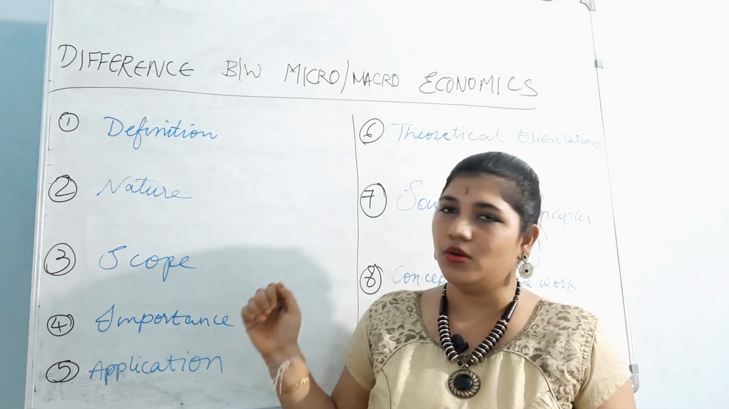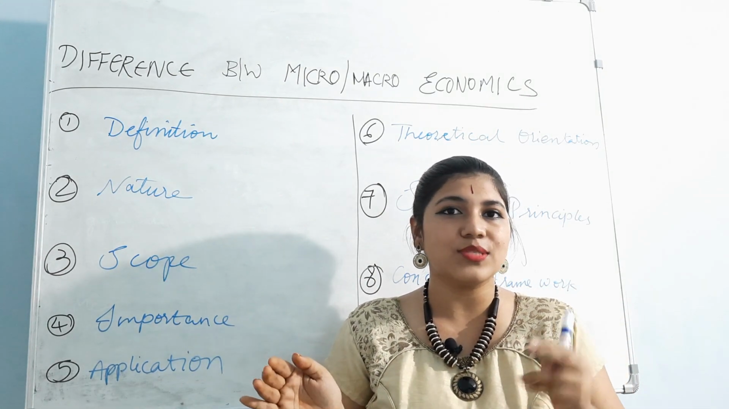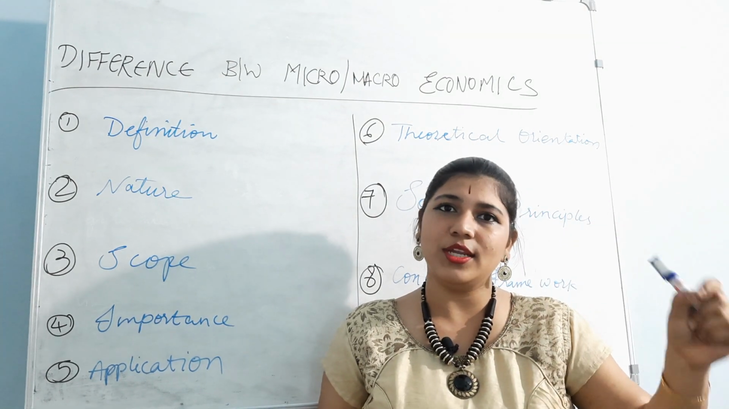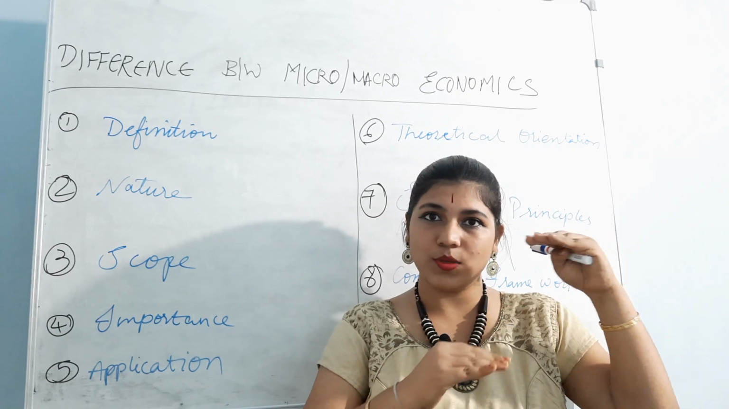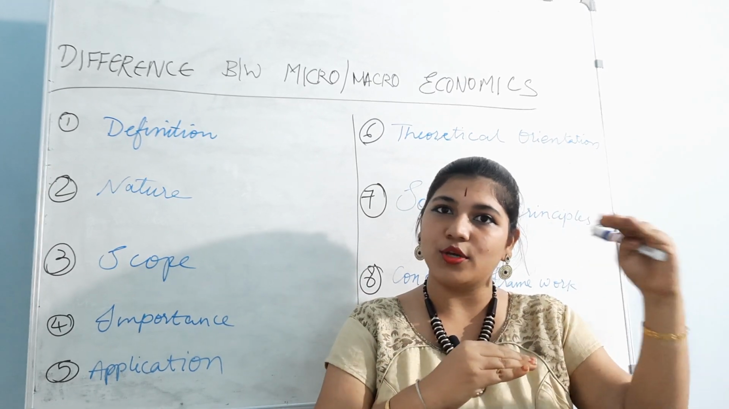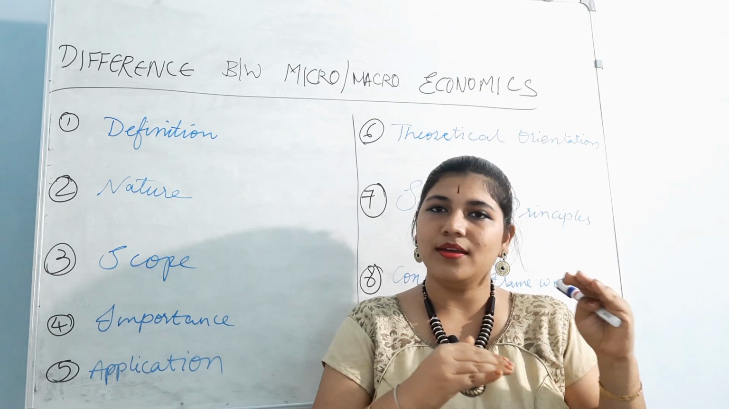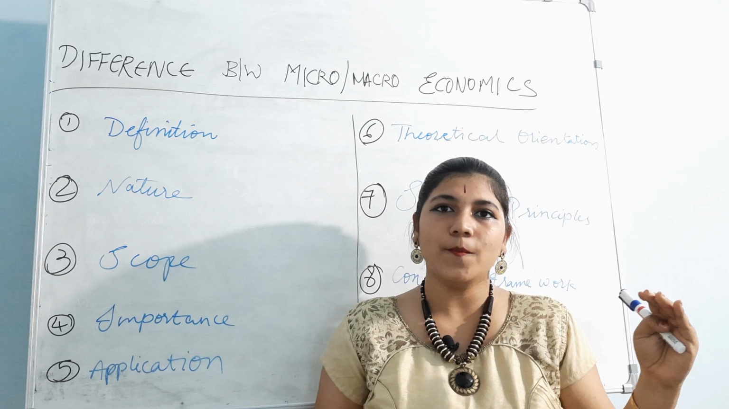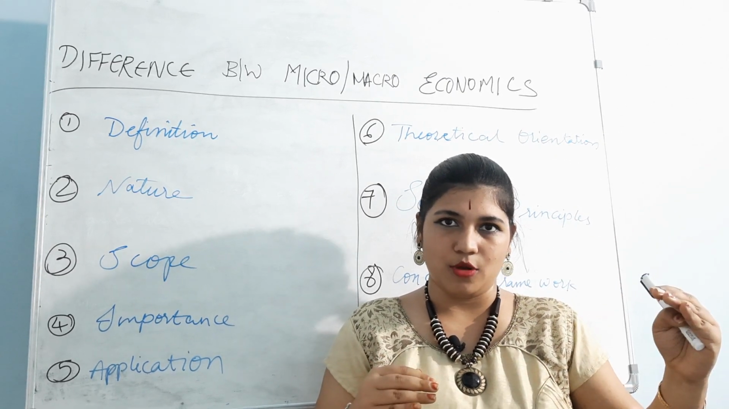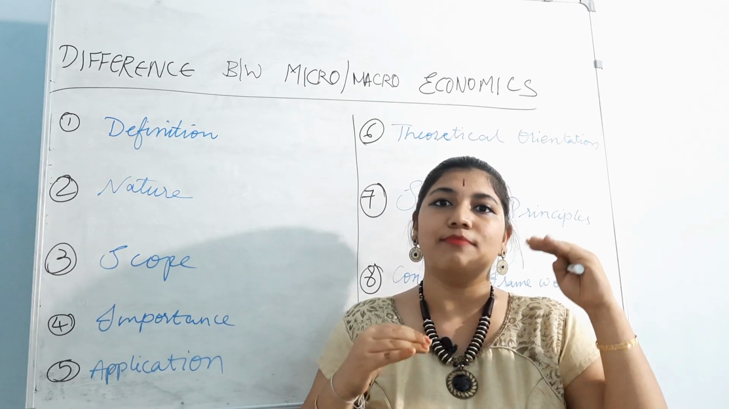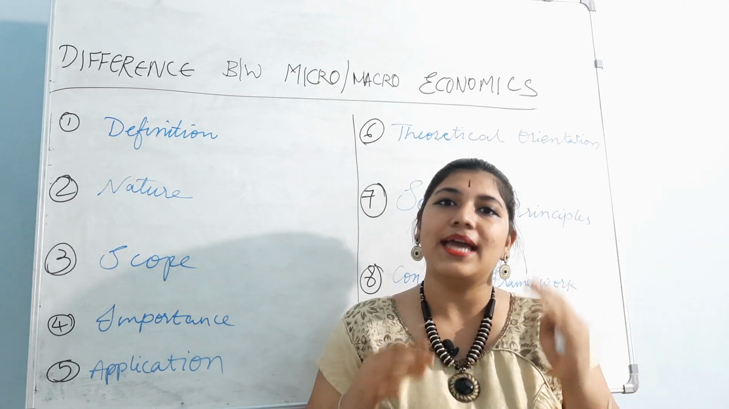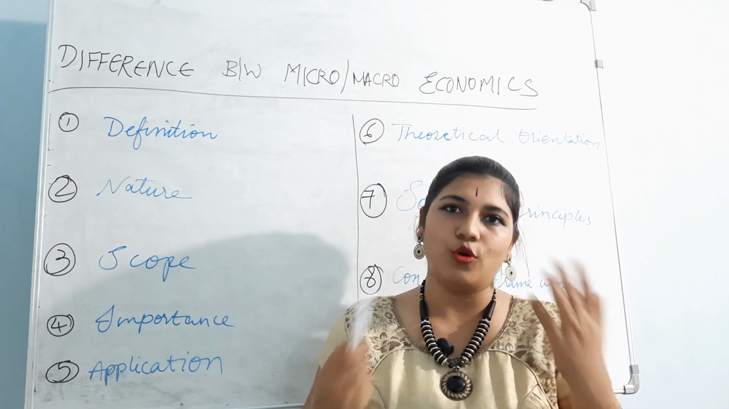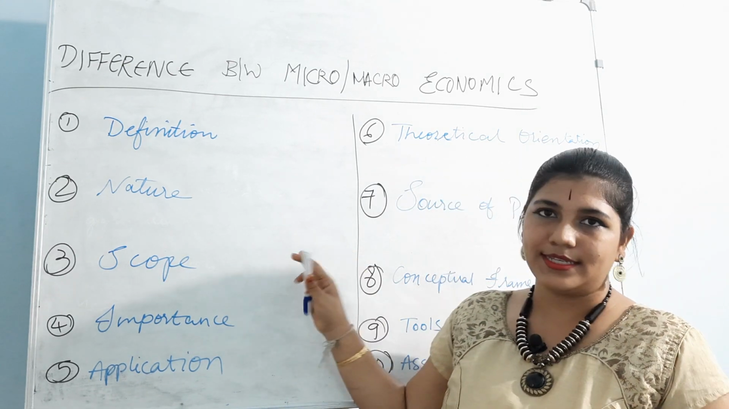As we already know, microeconomics only deals with individual units. So its scope is limited only to individual units. Where the individual level stops, there the microeconomic analysis stops. But macroeconomics is not like that. It deals with aggregates. So compared to microeconomics, the scope of macroeconomics is wider, because it deals with the whole country or whole world. So that is the scope.